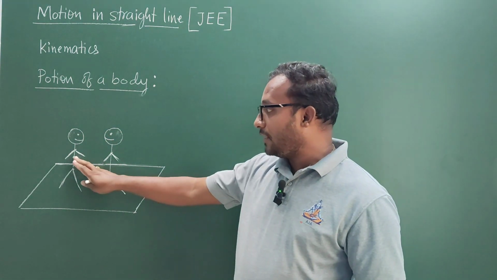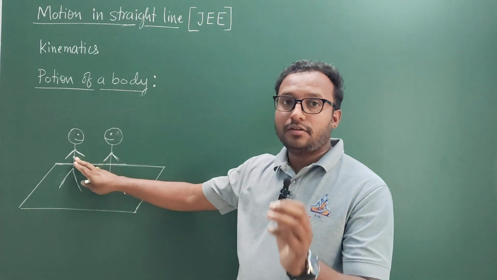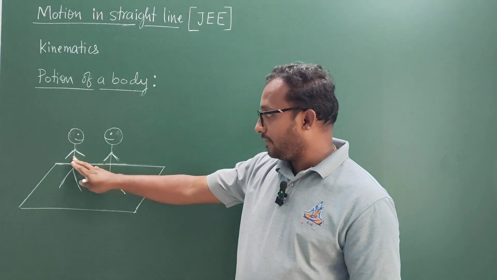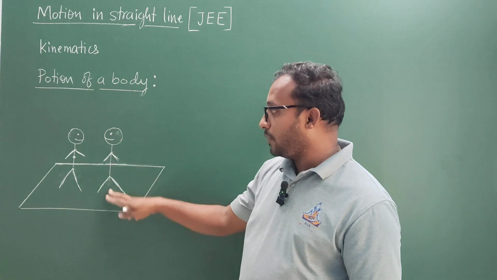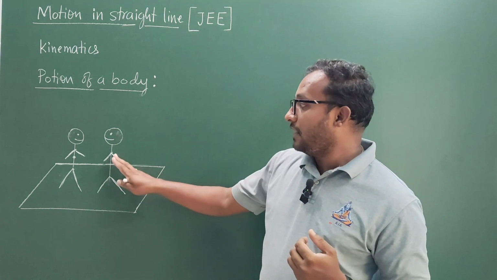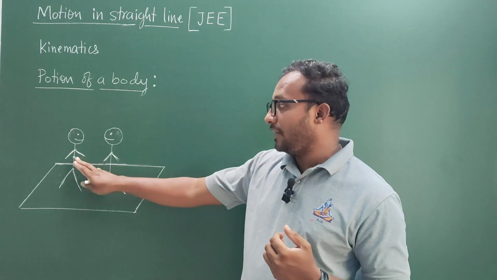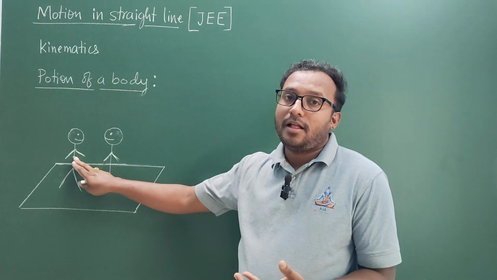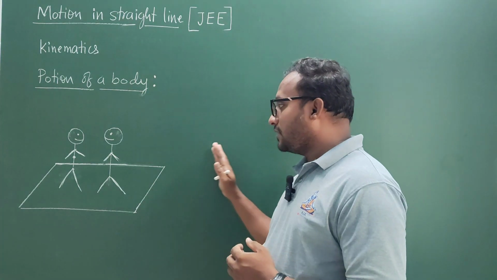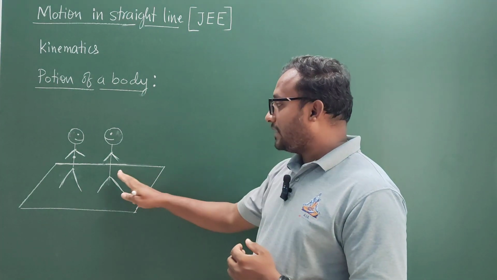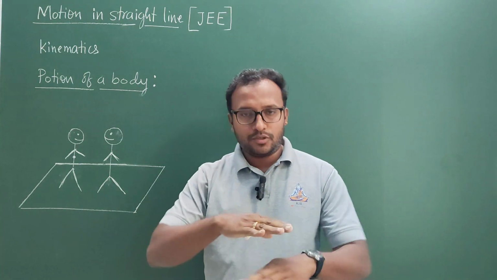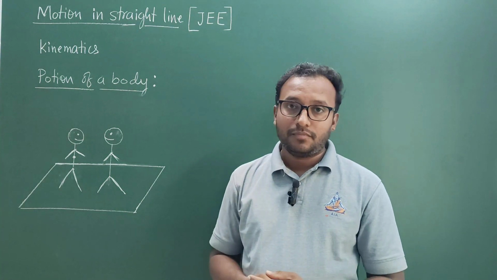So this is going to be the origin or the reference point, and with respect to this reference point, the distance or position of this friend is not changing. Then I can say that this person is at rest with respect to his friend. If suppose he started moving somewhat like this, he is said to be in motion with respect to his friend as well as with respect to the surface of earth.